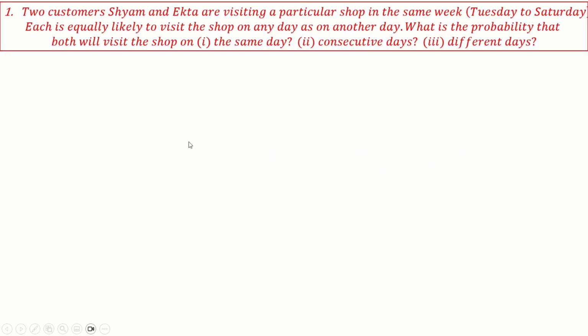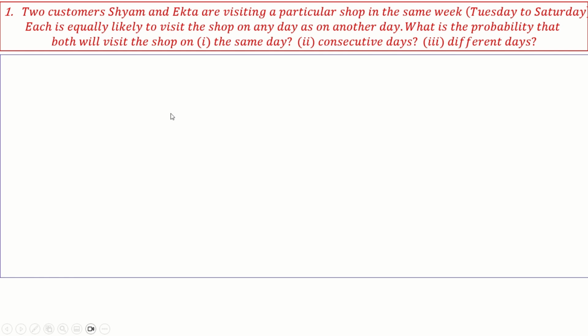Next. Yeah, let's do this optional exercise also. Two customers, Shyam and Ekta, are visiting a particular shop in the same week, Tuesday to Saturday. Each is equally likely to visit the shop on any day as on another day. Okay, they are equally likely events. What is the probability that both will visit the shop on the same day, consecutive days, different days?